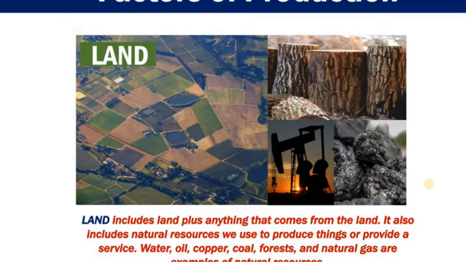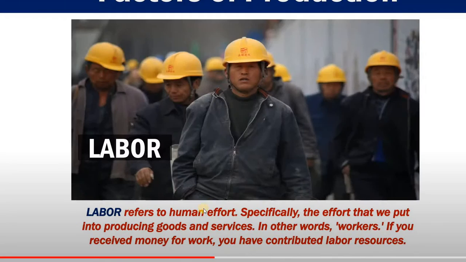Then what is land? Land includes land plus anything that comes from the land. It also includes natural resources. We use things like water, oil, copper, coal, forest, natural gas. All these things come under land. Okay. Then next one is labor.